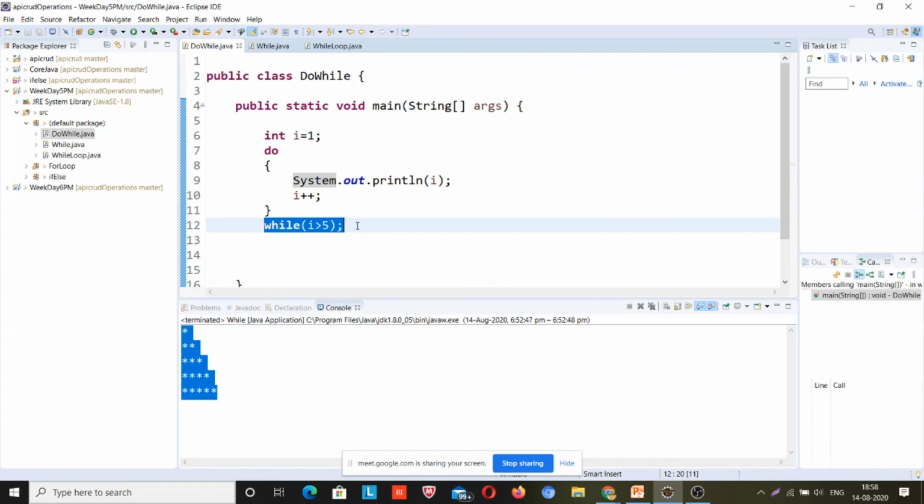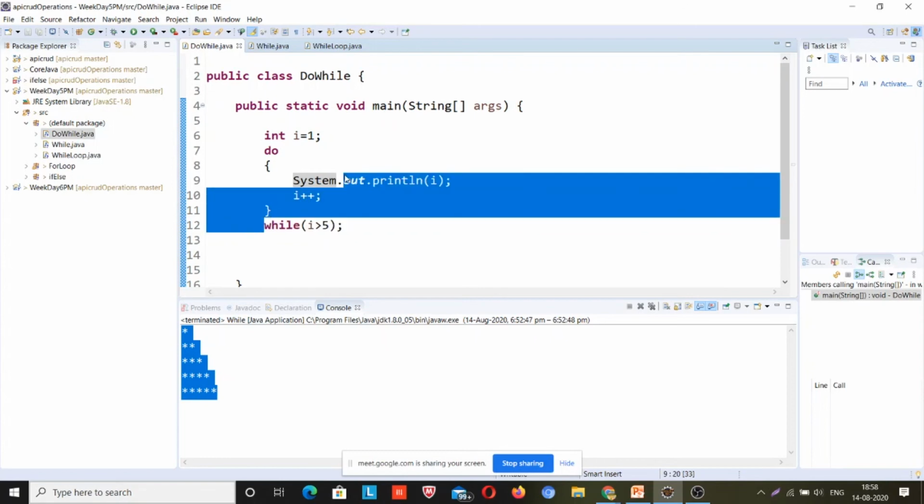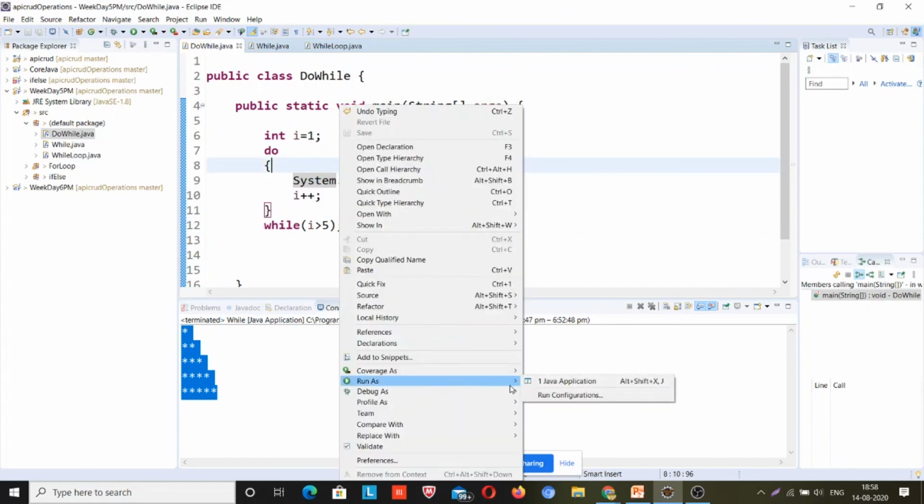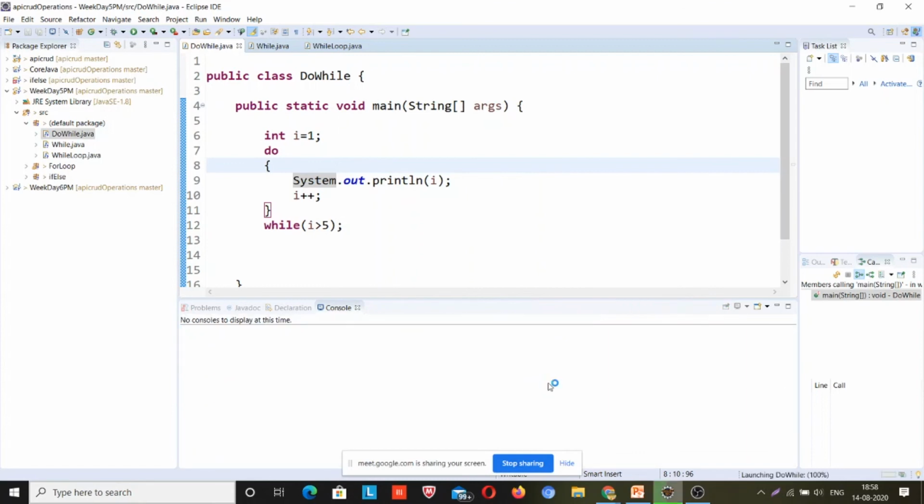Makarand, 2 is greater than 5, so how will it print 1 2 3 4?